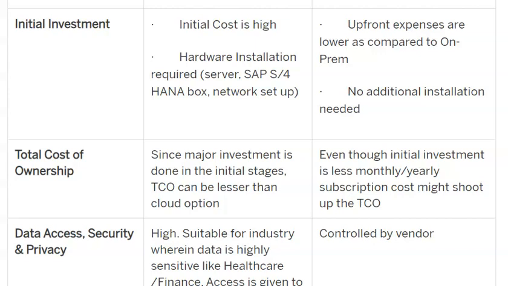And the total cost of ownership, if we look at it for the entire software, since major investment is done in the initial stages, the total cost of ownership can be lesser than the cloud option. And in cloud, even though the initial investment is less, monthly or yearly subscription costs might shoot up the total cost of ownership.